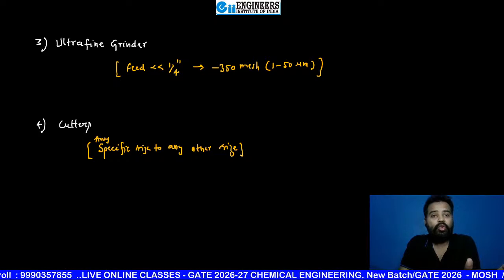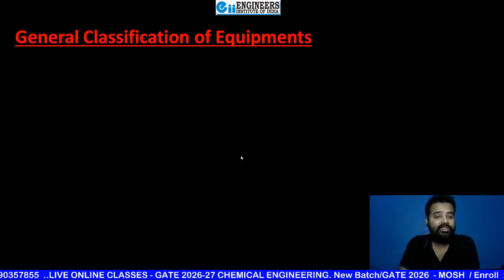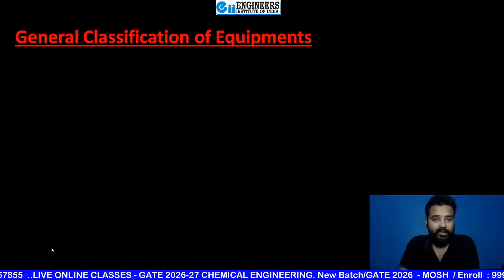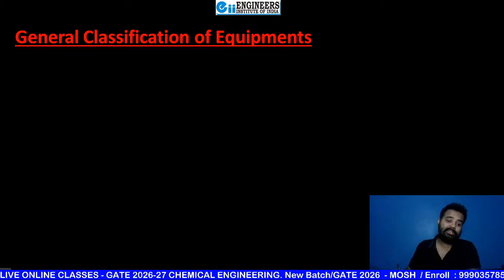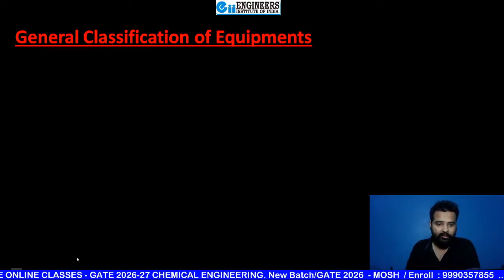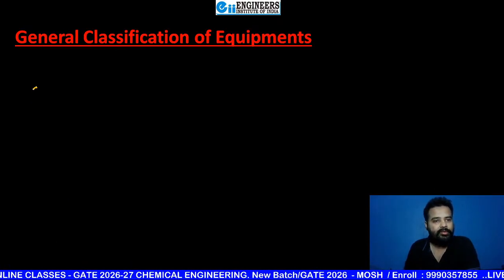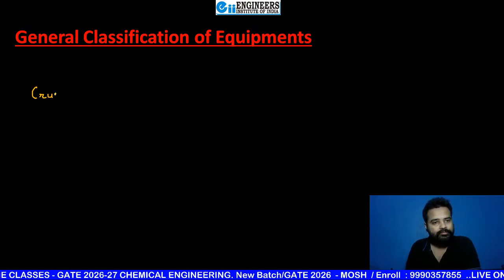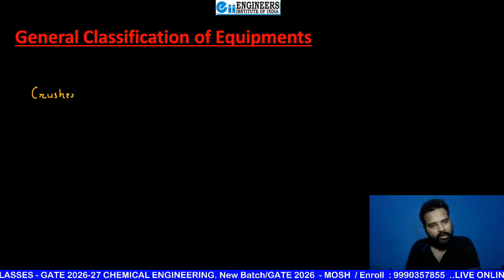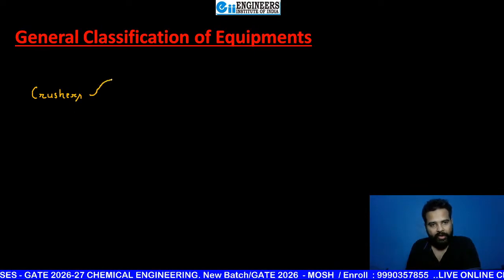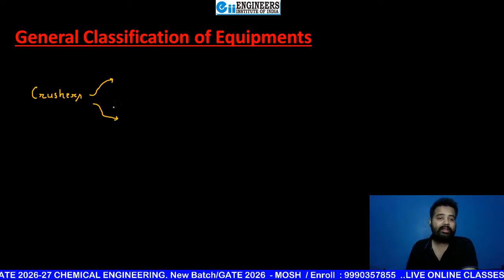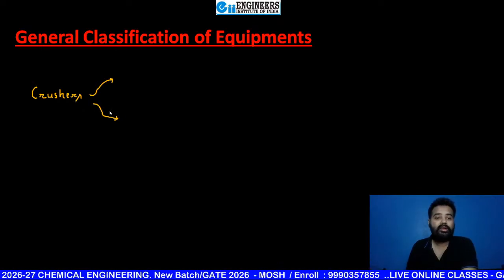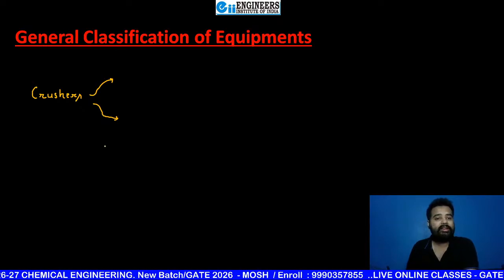Now again I am going to classify these equipment. So just please write next heading my dear students, that is general classification of equipments. And now first one is crushers. So first I am going to classify crushers. And as you all know my dear students, you can classify these crushers as coarse crusher and intermediate crusher.